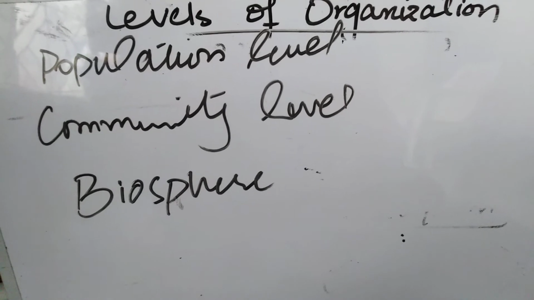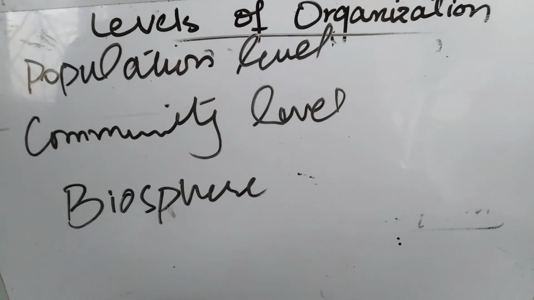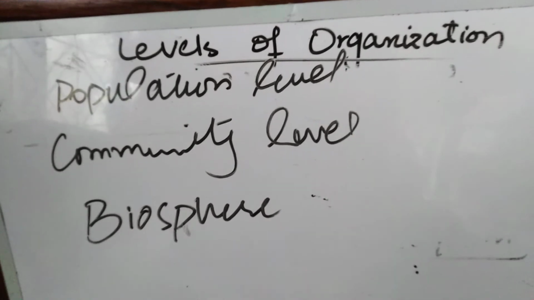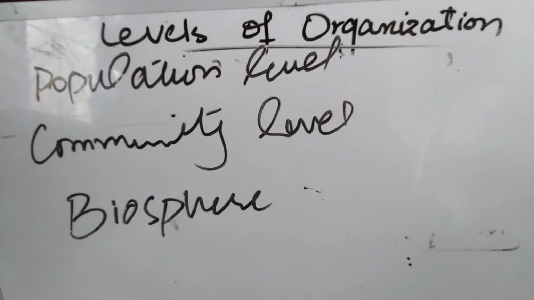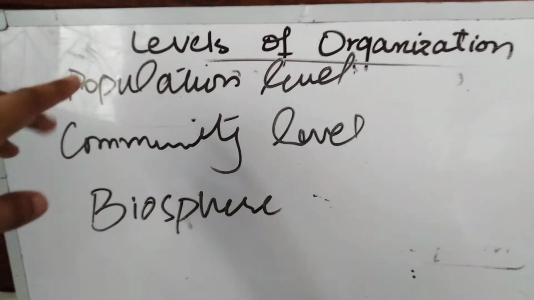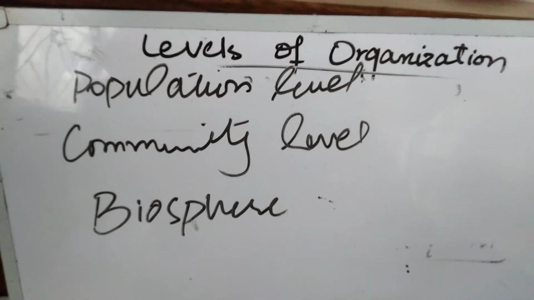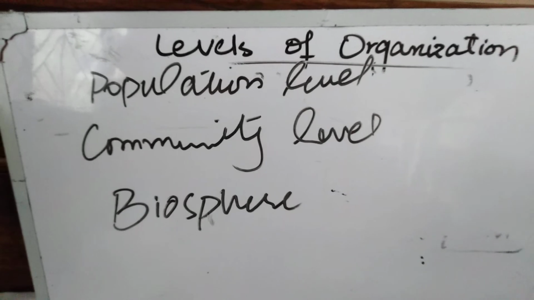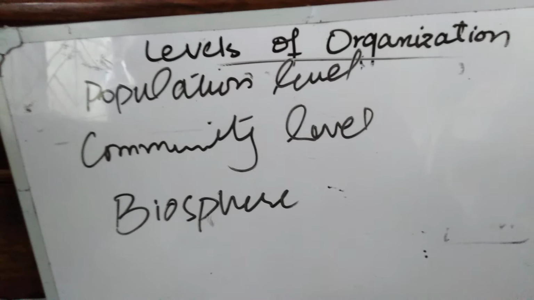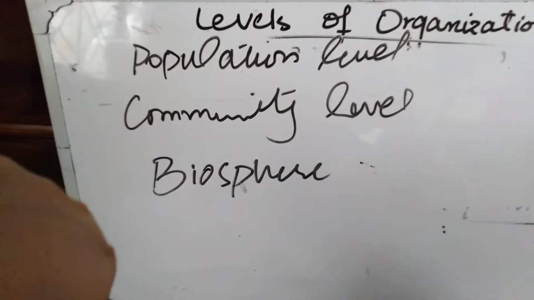Species are actually the organisms which can interbreed freely among themselves and produce fertile offspring. In the case of the population level, when many organisms of a species live at the same place at the same time, then the population level comes into being. Population is defined as a group of organisms of the same species located at the same place at the same time.